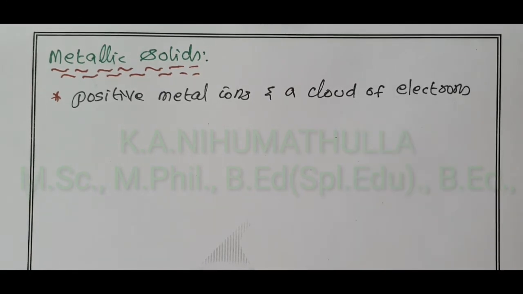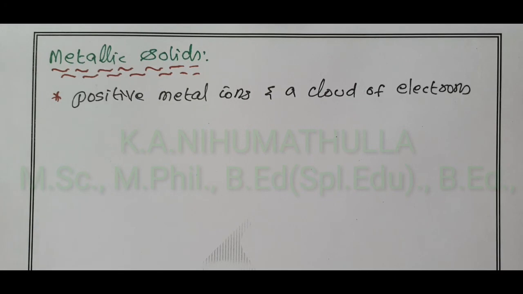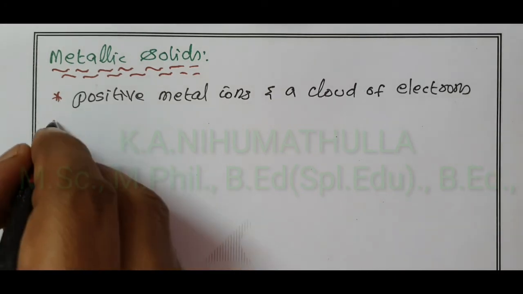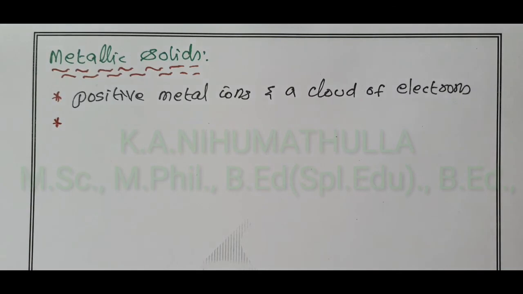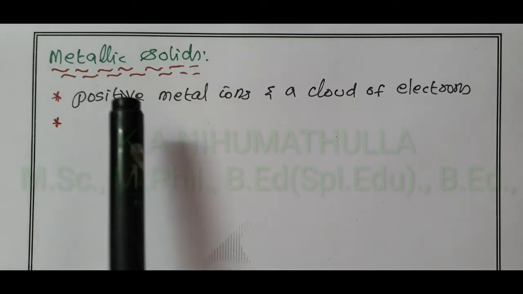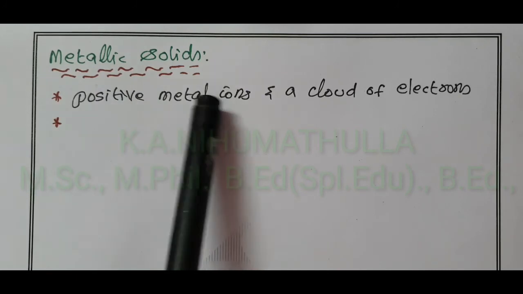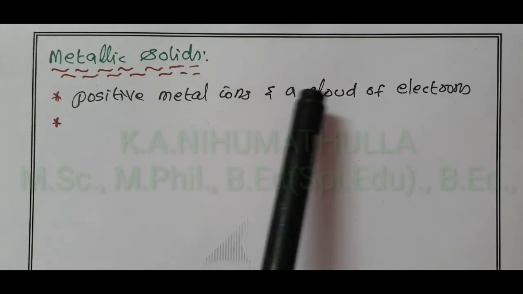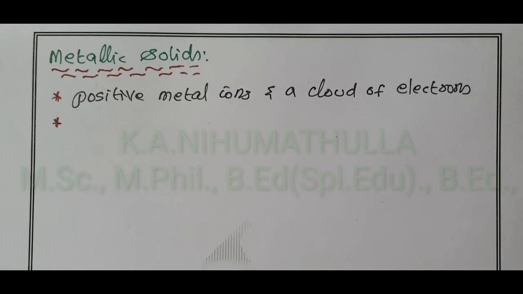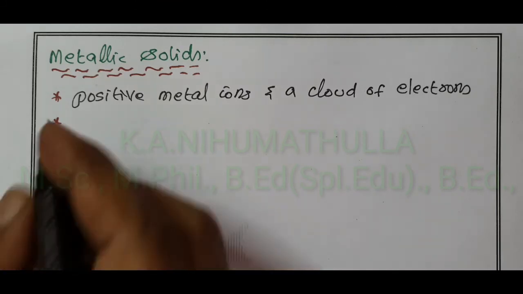So the lattice points in a metallic solid are occupied by positively charged metal ions and a cloud of electrons. In other words, we can say a metal ion is immersed in a sea of electrons.